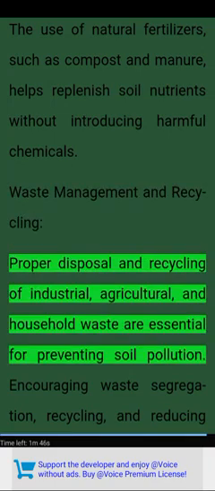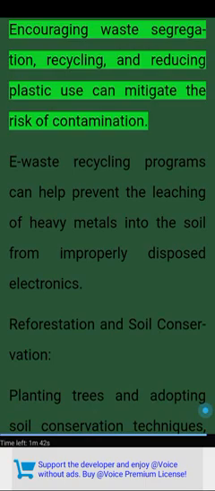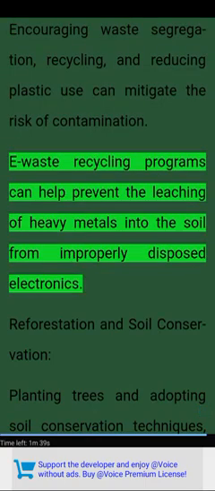Waste management and recycling. Proper disposal and recycling of industrial, agricultural, and household waste are essential for preventing soil pollution. Encouraging waste segregation, recycling, and reducing plastic use can mitigate the risk of contamination. E-waste recycling programs can help prevent the leaching of heavy metals into the soil from improperly disposed electronics.